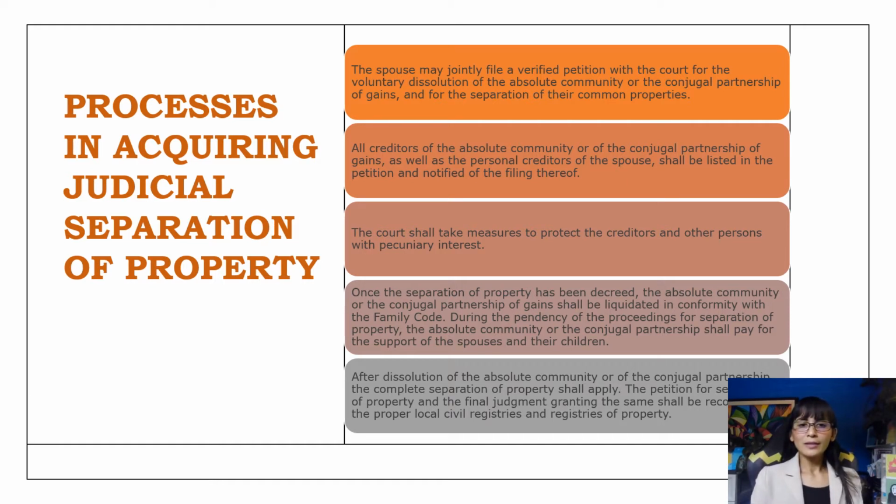Lastly, after the dissolution of the absolute community or of the conjugal partnership, the complete separation of property shall apply. And the petition for separation of property and the final judgment granting the same shall be recorded in the proper local civil registries and registries of property. So, the civil registrar and the ROD, because you have properties, personal and real, that are affected in the change of your property relations.